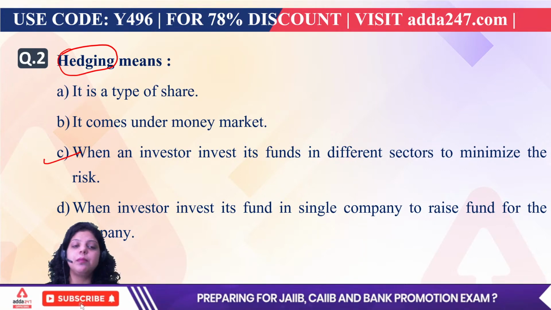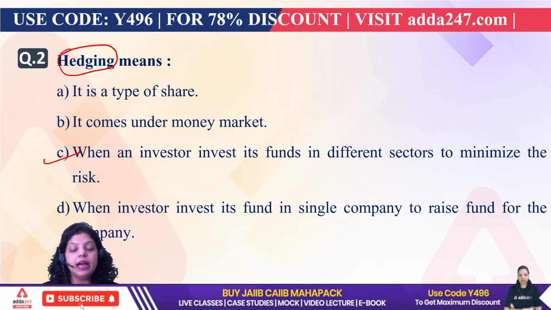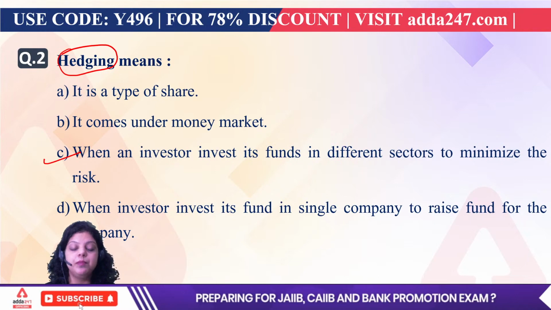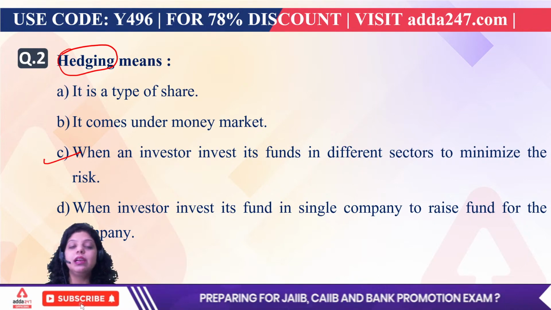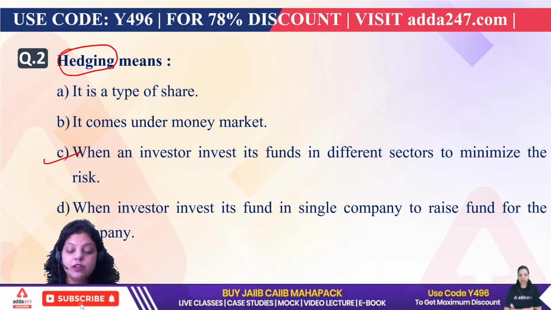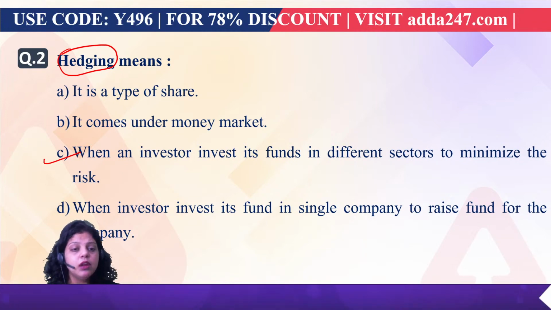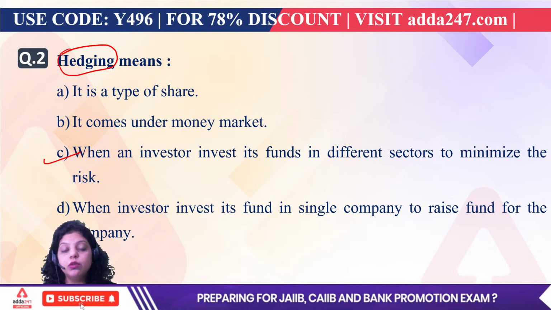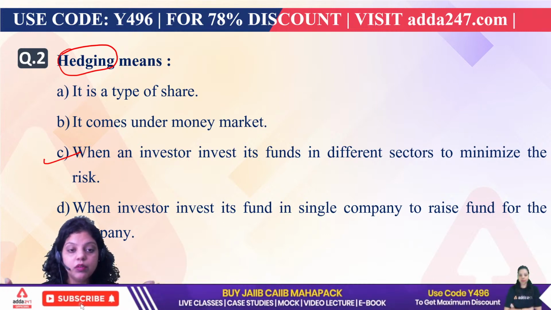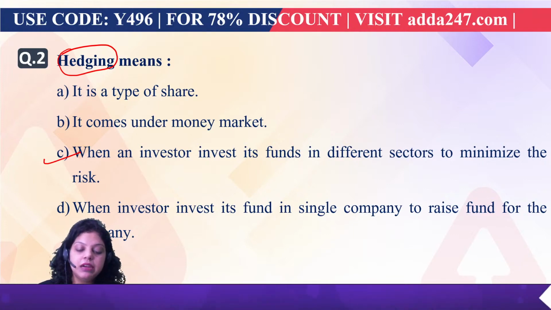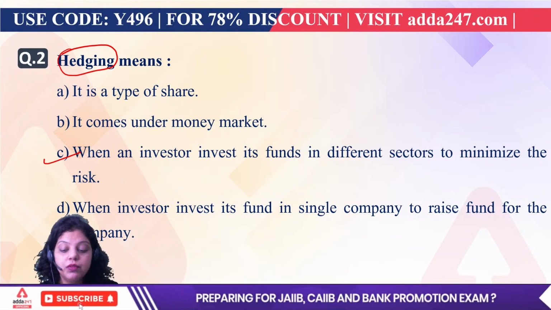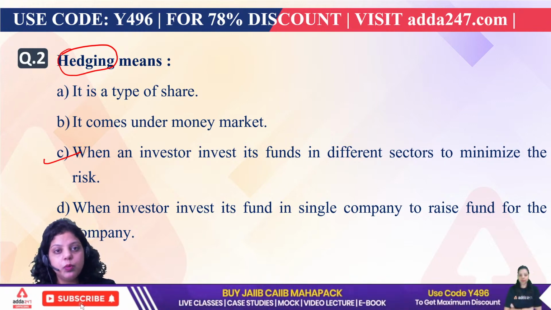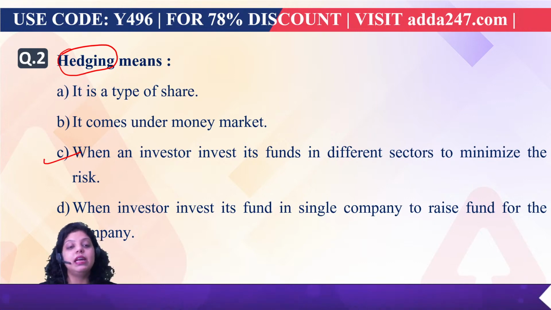Let's say, for example, I have 10 lakh rupees of savings and I want to invest that money in the market so that I will be able to generate more earnings on that amount. So what if I have invested the whole 10 lakh rupees in the share market, and the share market falls? Then my whole money will go to loss. So I do not have to invest the whole amount in one place. What I have done now is invest certain money in the share market, certain in mutual funds, certain in gold. I have done an FD of my money. I have taken an insurance policy with my money. So I have invested my money in diversified sectors.